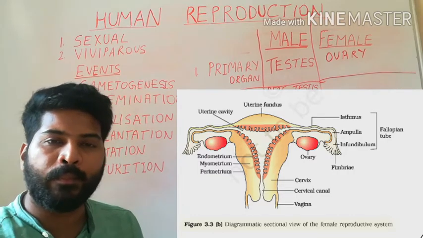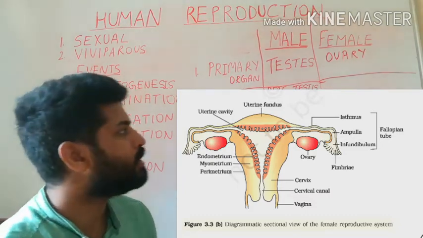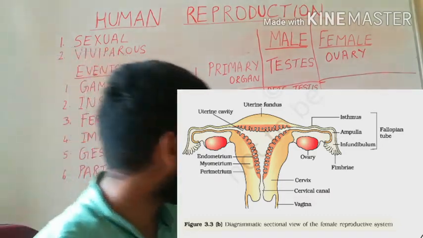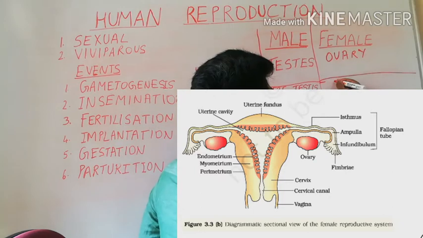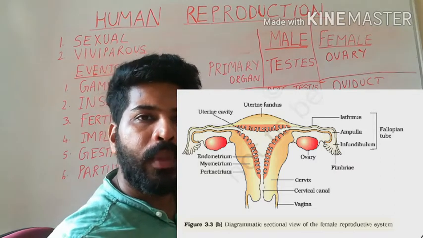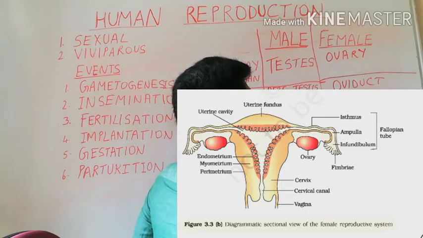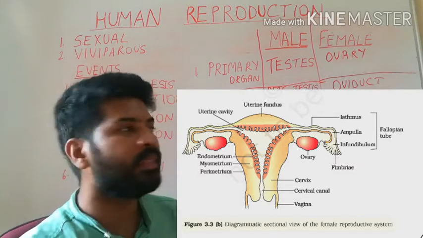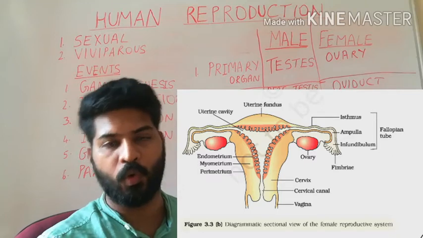This released ovum is held by the oviduct, which is part of the accessory ducts. In females, the accessory ducts are made up of a tube-like structure called oviduct or fallopian tube, uterus and vagina. These three together make up the accessory ducts. They are responsible for storing or holding the ovum.